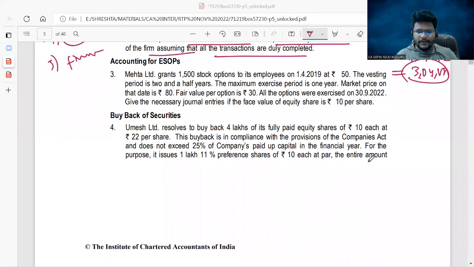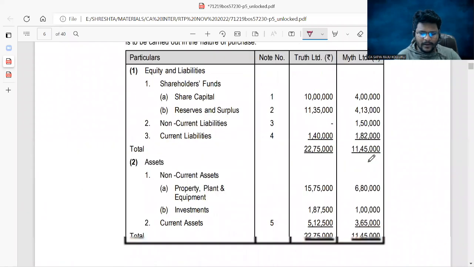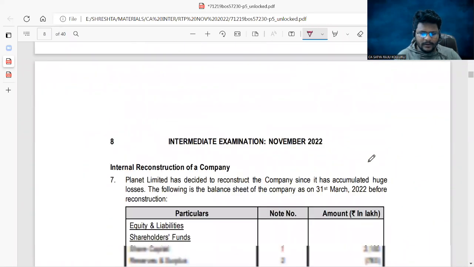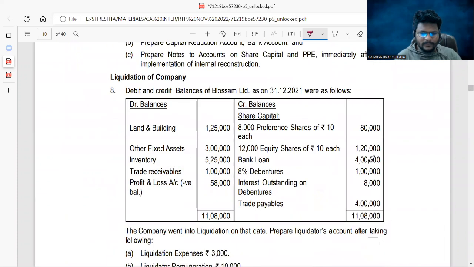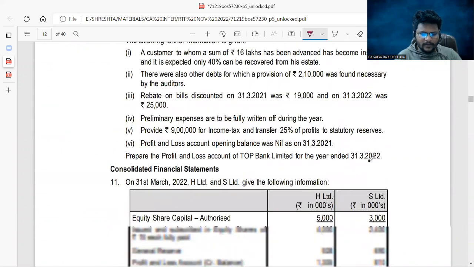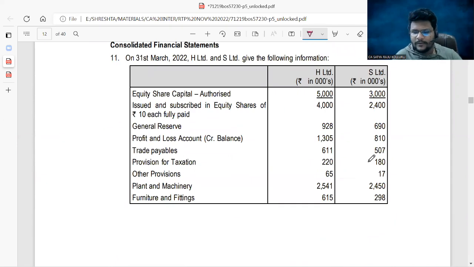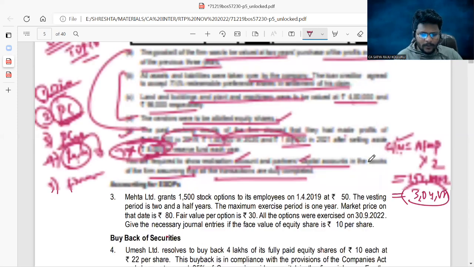Guys, in lecture 1, we completed entire accounting standards as well as partnership accounts, right? Now this is the time for the rest of the chapters. So ESOP, buyback, equity shares with differential rights, amalgamation, then internal reconstruction, then NBFC and banking companies, liquidation, then finally we'll end up with CFS, Consolidated Financial Statements. So let us see quickly problem by problem.